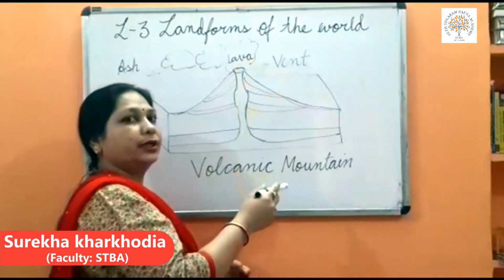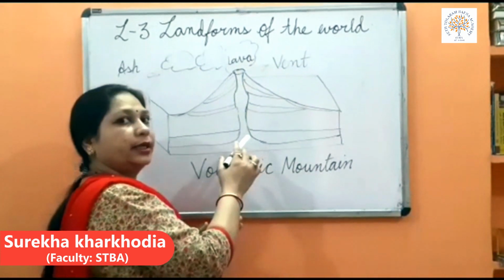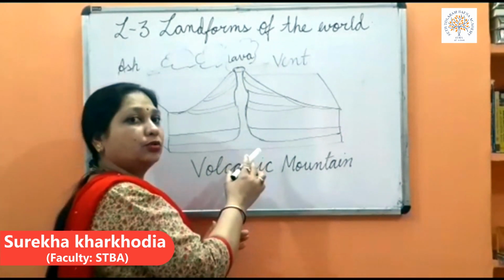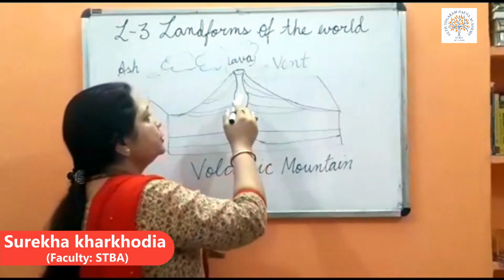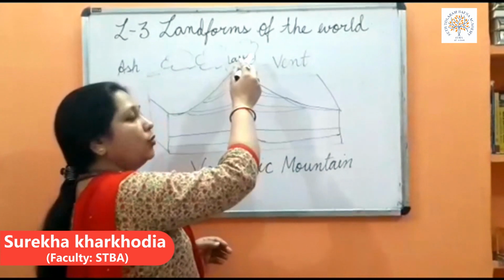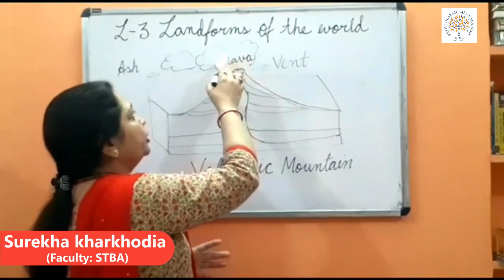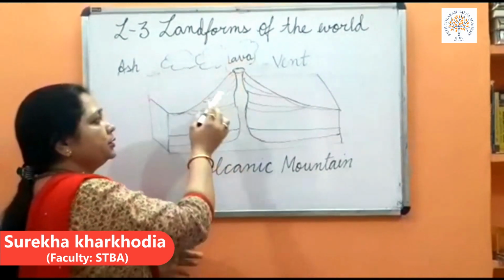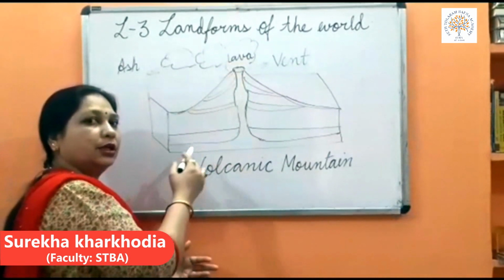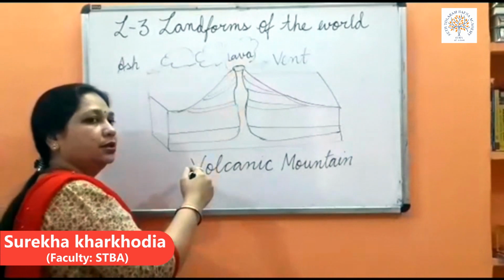As I told you earlier, the temperature inside the earth is not cool, only the surface is cool. So this hot lava or magma comes out in the form of ash, and it deposits outside the mountains.